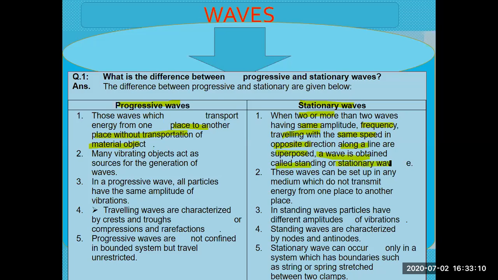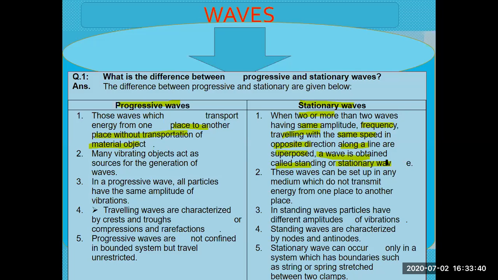These are also called standing waves. One example is the waves produced in a rope.